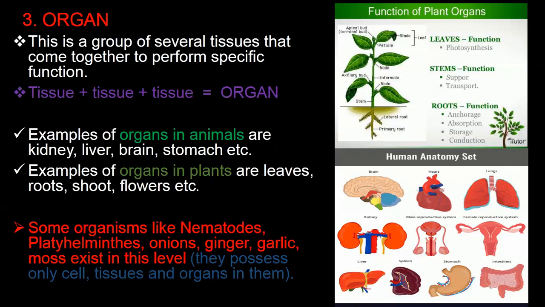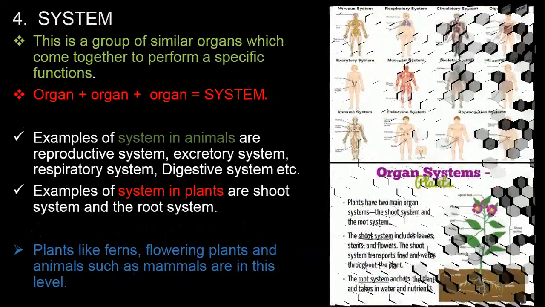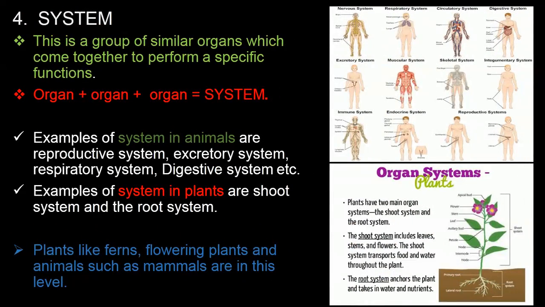Now, some organisms like nematodes, platyhelminthes such as tapeworm, flukeworm, planaria, etc., onions, ginger, garlic, moles, they exist in this level of organization. The meaning is that they only have cells, tissues, and organs inside them. Now, the last level is the system. The system is a group of similar organs which come together to perform a specific function.